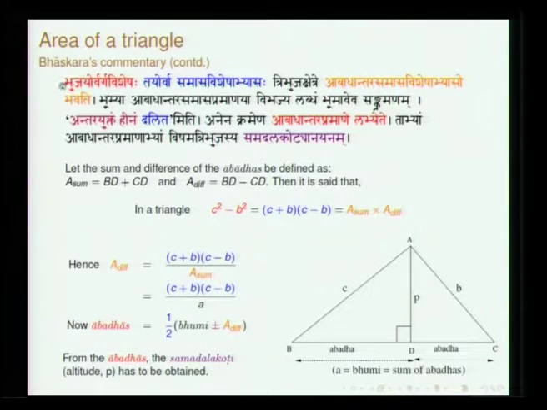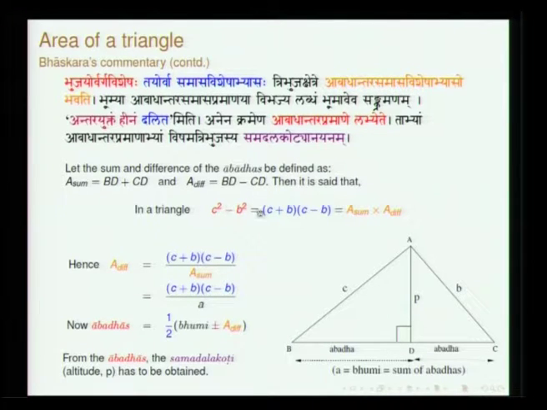Bhujayor Varga Vishesha, in fact, it is very interesting to read the way he presents this: Bhujayor Varga Vishesha Tayorva Samasa Visheshabhyasaha. Bhuja is the side, Varga is square, Vishesha is difference. Bhujayor Varga Vishesha means C square minus B square. Tayorva Samasa Visheshabhyasaha: Samasa is putting together, essentially the sum, and Vishesha is difference.